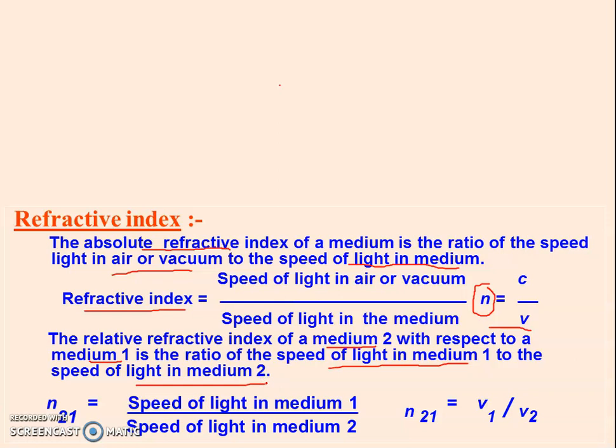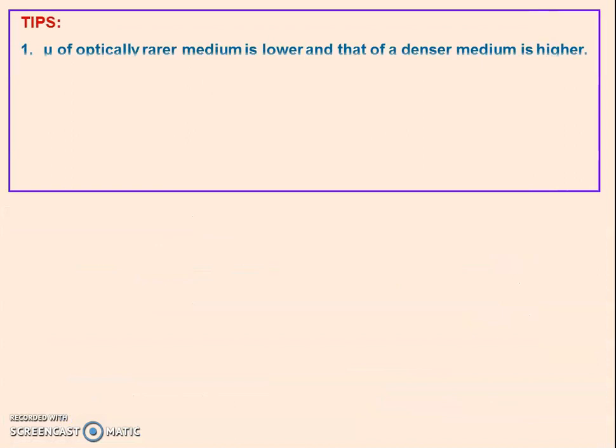Since medium 1 is rarer medium, speed in rarer medium divided by speed in denser medium is equal to refractive index of denser medium with respect to rarer medium. So it comes out n12 is equal to v1 divided by v2, right? This is the refractive index, and it has no unit since it is the ratio of speeds.